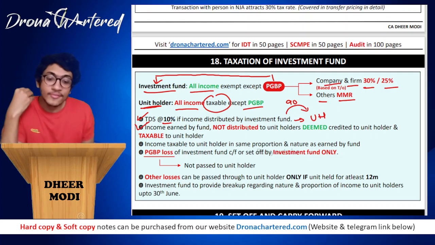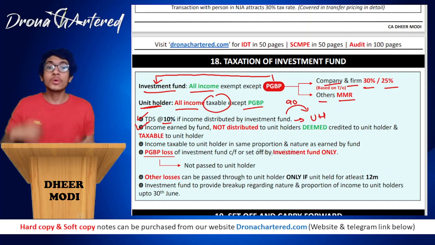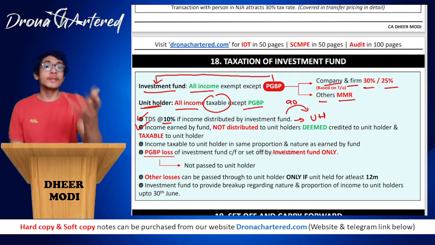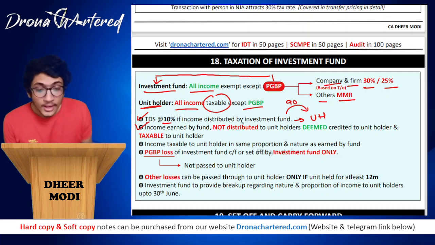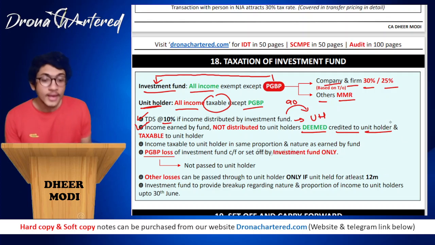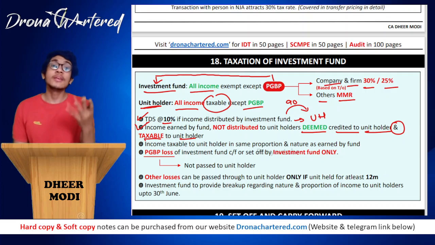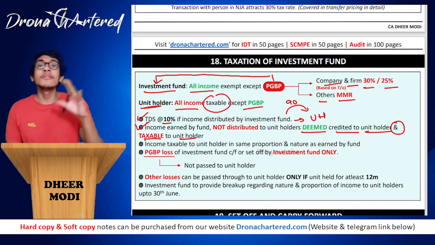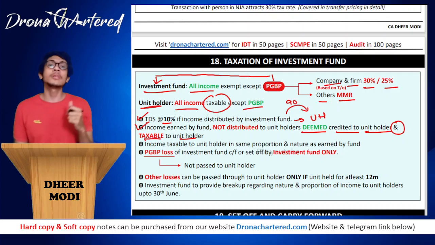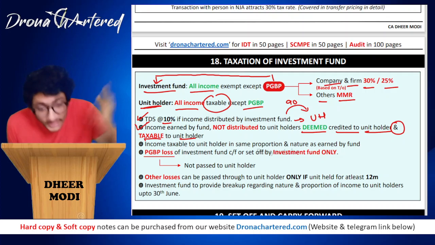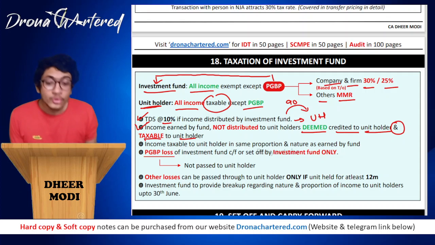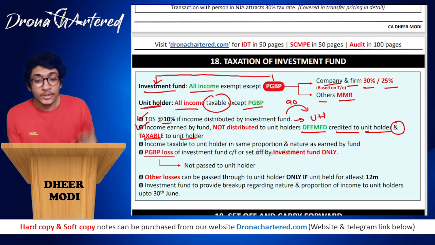Next is, income earned by fund but not distributed to unit holder, that means it has kept it with itself, it has not transferred it to the unit holders. In such a case, it will be deemed to be credited to unit holders and it will be taxable to unit holders. Do you understand that? Even though unit holders have not received any money, because this income has not been transferred to the unit holders, still it will be deemed to be credited to unit holder and it will be taxable to unit holder even if it is not distributed.